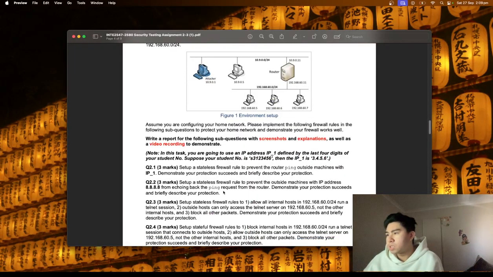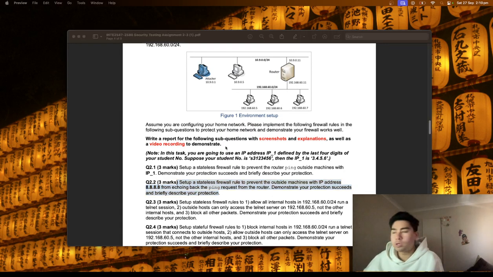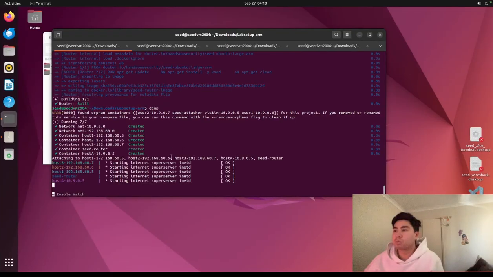The next question is asking to set up a stateless firewall rule to prevent outside machines with IP address 8.8.8.8 from echoing back. So that means we're getting a response from the router. We'll try it without the rule first.